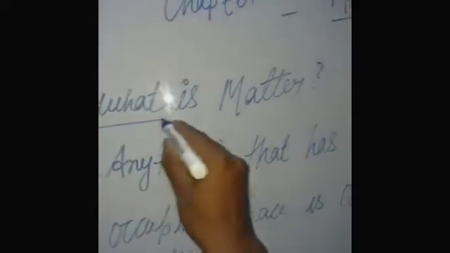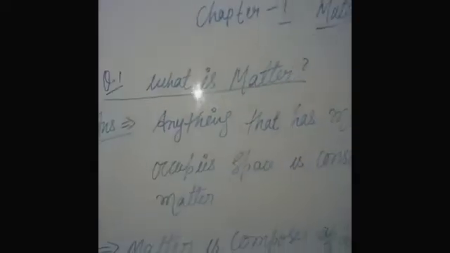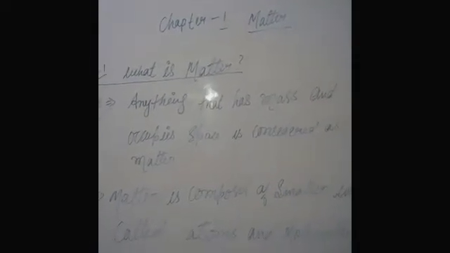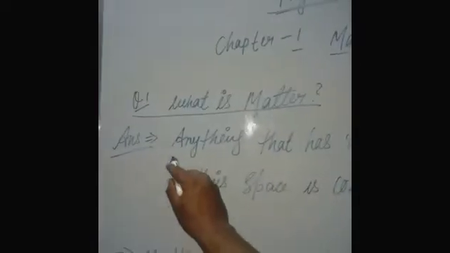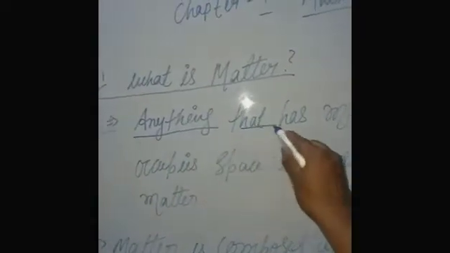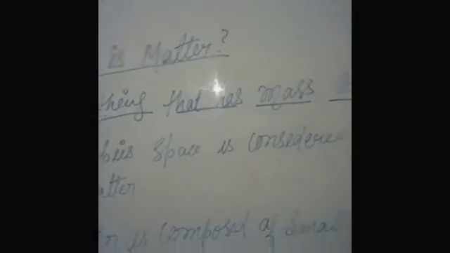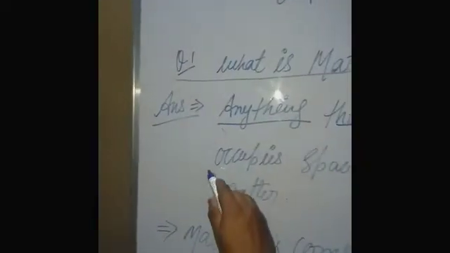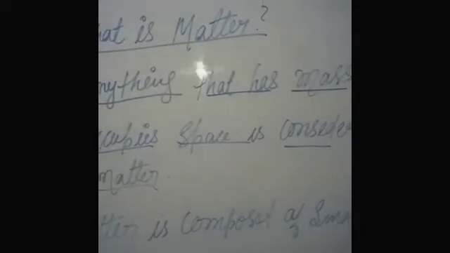Students, the first question is what is matter? Anything that has mass and occupies space is considered as matter. Clear? Anything that has mass, means weight, and occupies space, it covers space, is known as matter.